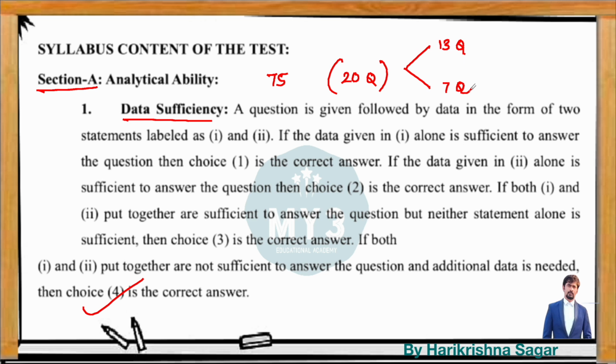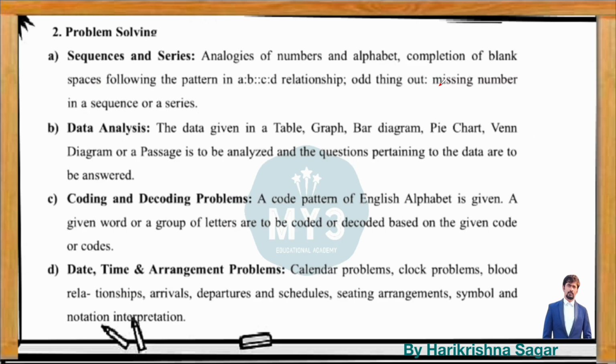The main idea of data sufficiency is that a student is capable of solving these questions if and only if he has a good idea of all the topics. Because if you have the idea, only then can you decide whether the statements are sufficient or not. That is the reason I suggest you refer to this module when you complete the entire syllabus. Then coming to the second part available in analytical ability, there are 55 questions covered from problem solving.